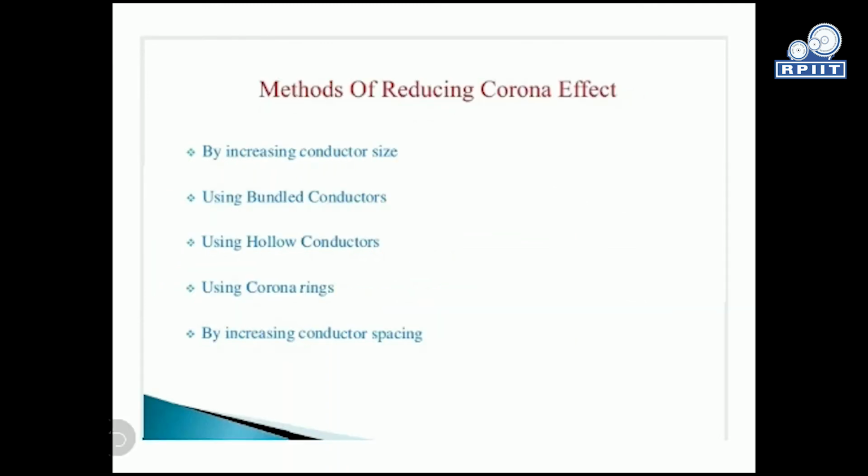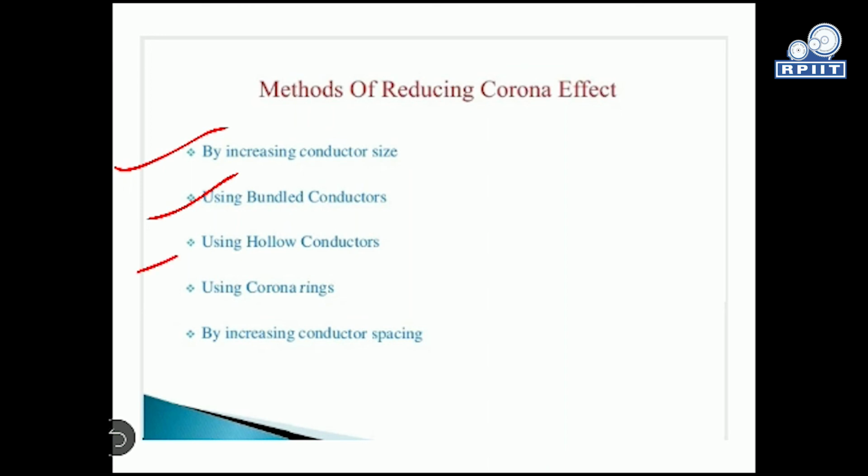Then the methods of reducing the corona effect: one is increasing the conductor size. If the size is small, it will deteriorate very quickly. If the conductor size is increased, it will take more time, and it reduces the corona effect. Using bundle conductors as the construction of our conductor, and using hollow conductors, increases the spacing between conductors and reduces the corona effect.